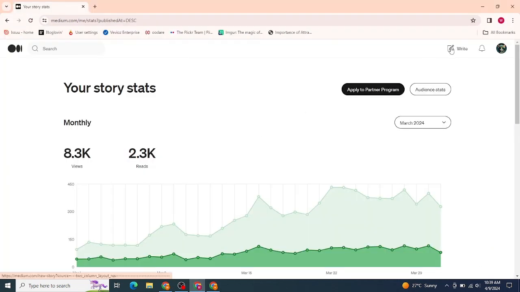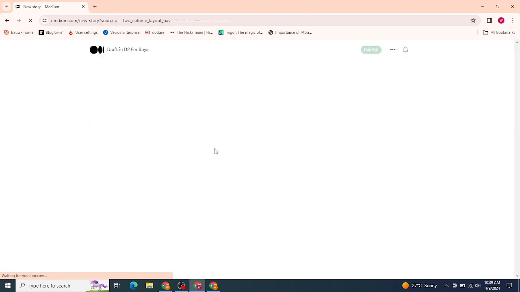After finding out all these keywords, just export the list and then start writing content. For example, I will type it, write content here. You can see write, then ask ChatGPT to create an appropriate and click worthy title for you, and then start your content right here and publish it.